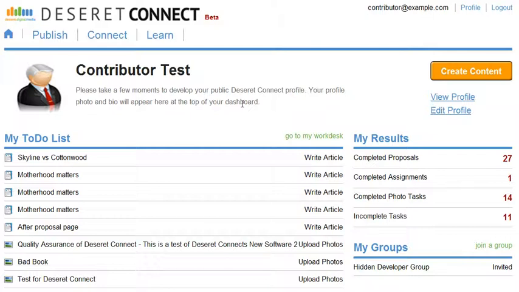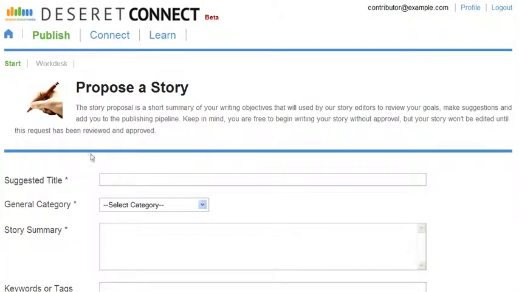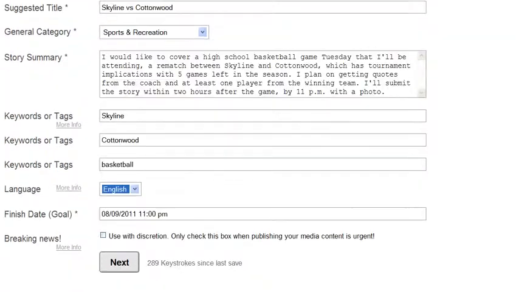To create a Prep Sports story, click on the Create Content orange button. Then on the next screen, under Propose an Article, click on Prep Sports Coverage. This step of proposing your story to the editors is very important. Each field is very important. Let me show you what it looks like.